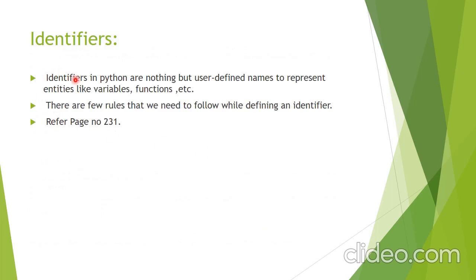Now next is identifier. So what is an identifier? Identifiers in Python are nothing but user defined names to represent entities like variables and function names. It simply means the variable name that we define in other programming languages like C and C++, or function names. Okay, there are some specific rules we need to follow whenever we define an identifier. A few rules are that we cannot use special symbols and we cannot start with numbers. So we need to follow all the rules whenever we use identifiers in the Python programming language.